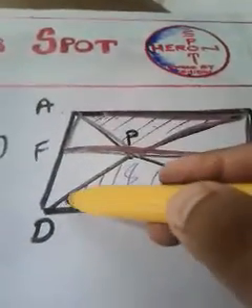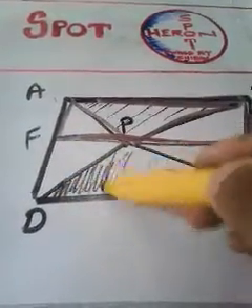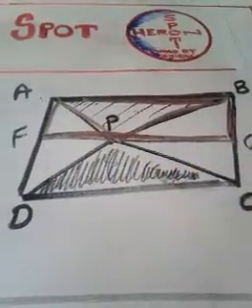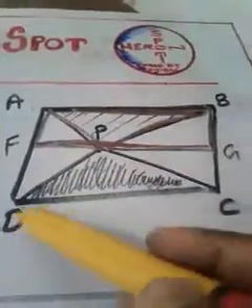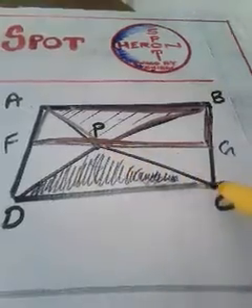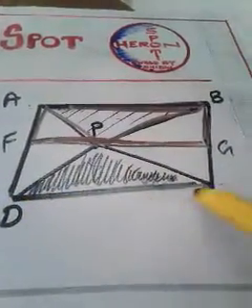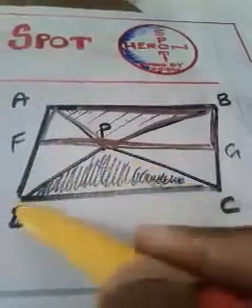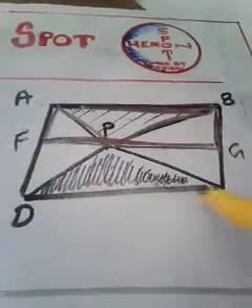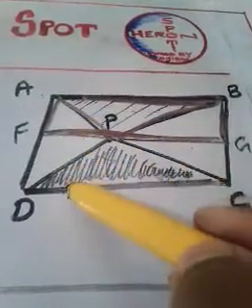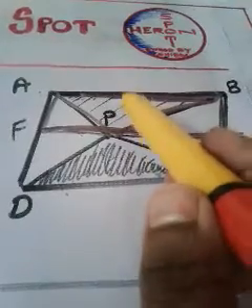Now you just think about this triangle. Are you following me? And the parallelogram DCGF, this small parallelogram. What is the specialty of this triangle and this parallelogram? Both are on the same base DC and in between the same parallel lines. So here also similarly we can use the theorem which we applied in the upper portion.